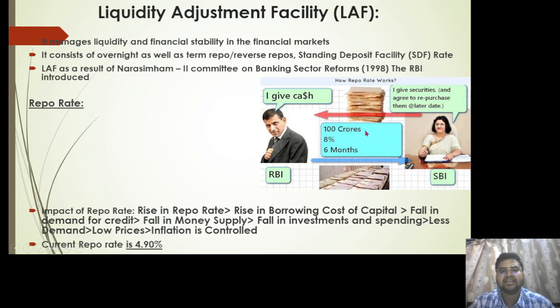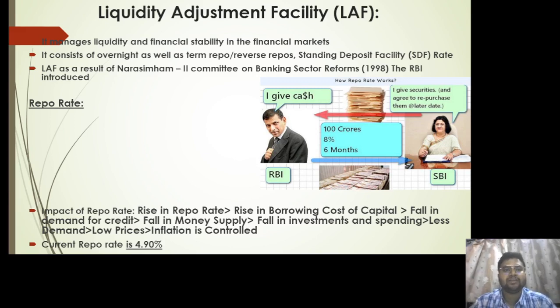So in this case, the RBI is earning some amount of interest. How does the repo rate impact inflation? Let us try to understand that. If there is a rise in the repo rate, there will be a rise in the borrowing cost of capital on the bank's end. If there is a rise in the borrowing cost of capital, there will ultimately be a fall in the demand for credit by the bank.